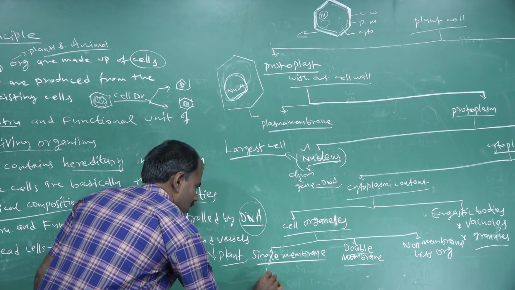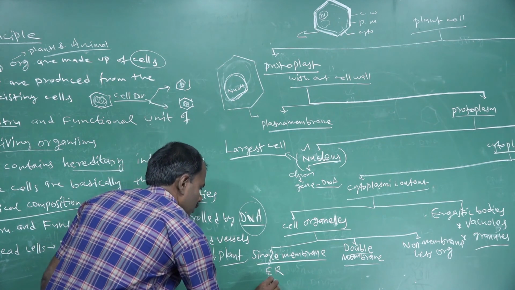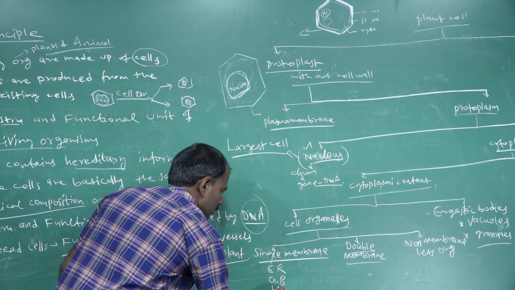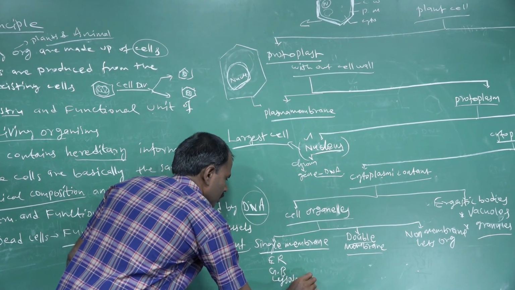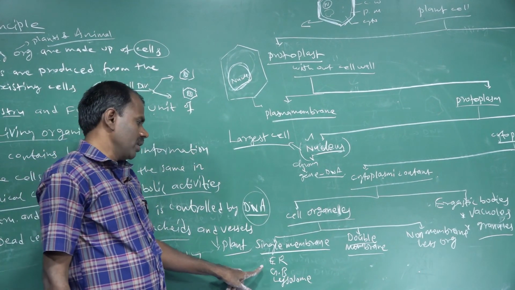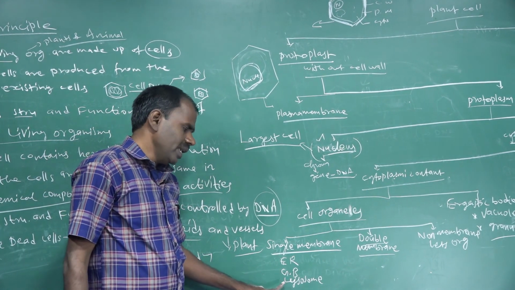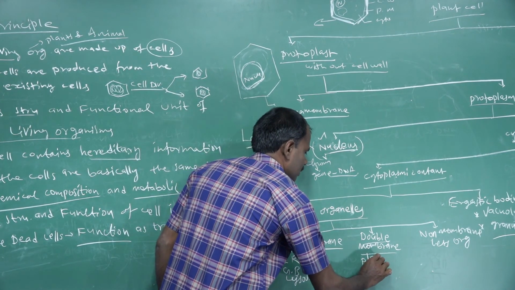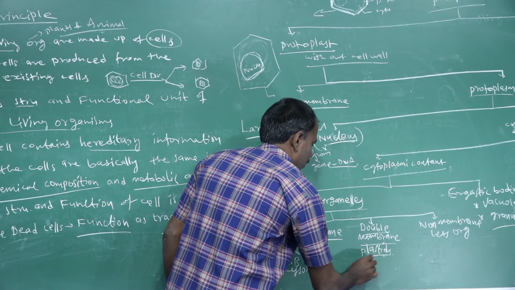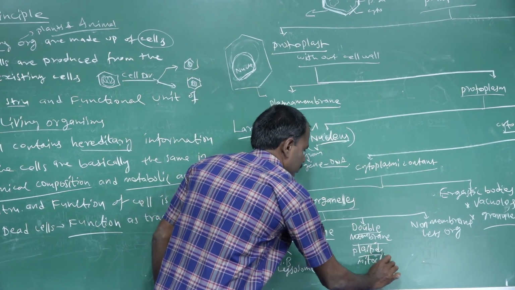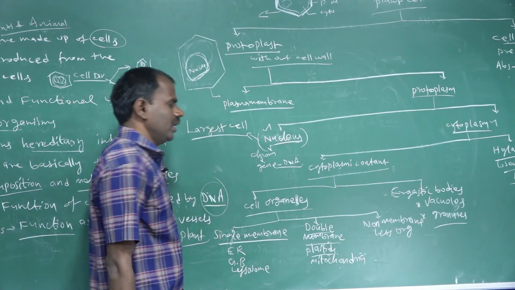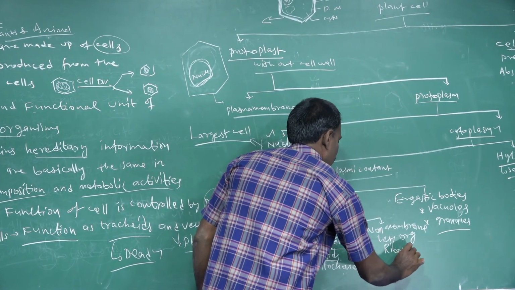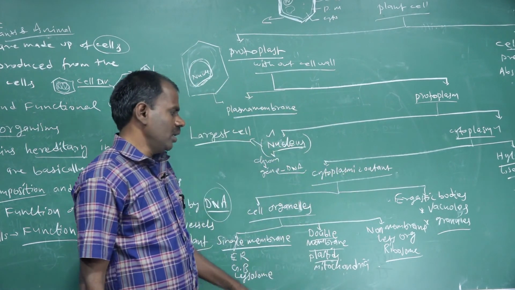The single membrane organelles are the endoplasmic reticulum, Golgi body, lysosomes, glyoxysomes and peroxisomes. The double membrane organelles are plastids and mitochondria. The non-membrane organelles are ribosomes.